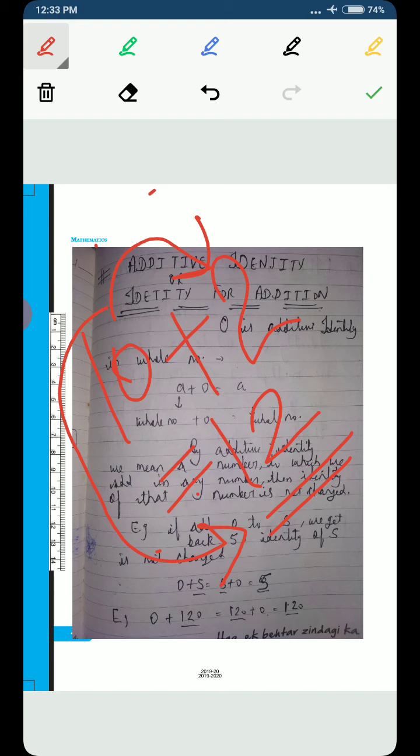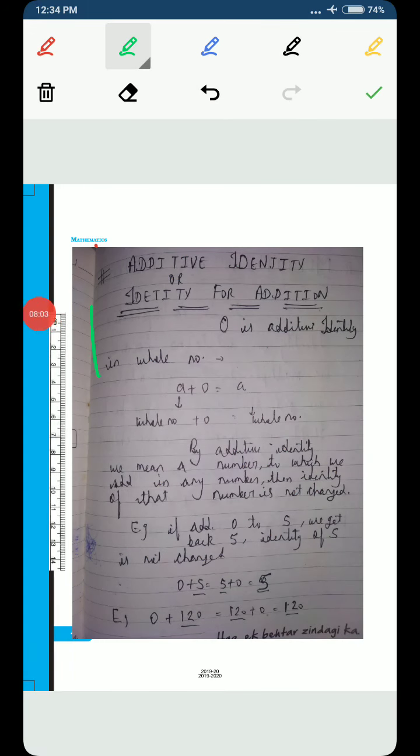But in additive identity, or identity for addition, we need such a number that if we add that number to the given number, then the identity of the given number should not be changed. Like if we have 19, and if we add 0 to 19, then the answer is still 19, because the value will not be changed. So the identity of 19 is not changed after addition, so it means 0 is the identity of 19.